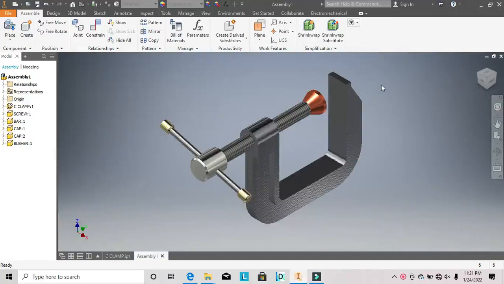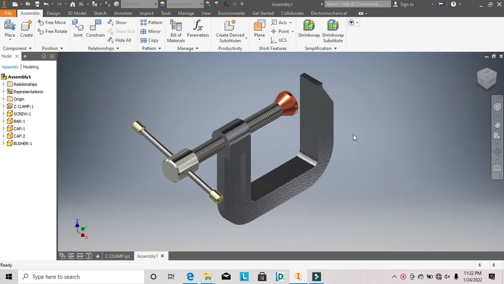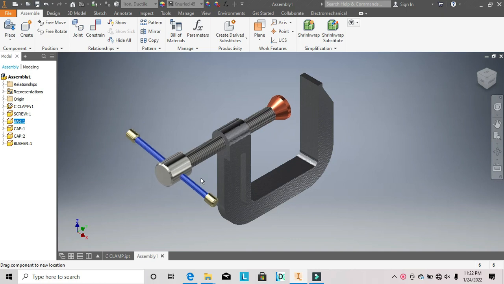To assemble this C clamp and its parts. So we have all their parts, both the clamp, the rod, and the rest of them. So we'll be looking at how to assemble them. So go to file, but before then, you see this is the parts and what happens. So to show you that it is well assembled, so constrained, we'll be looking at it.